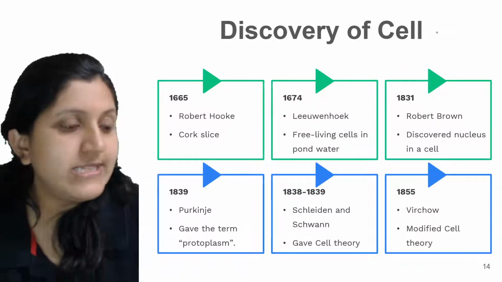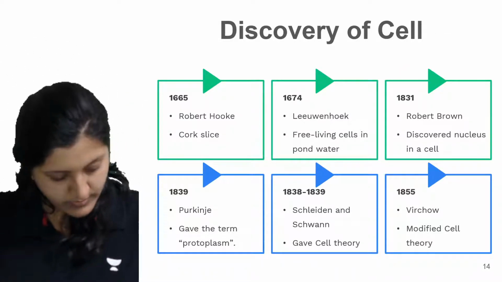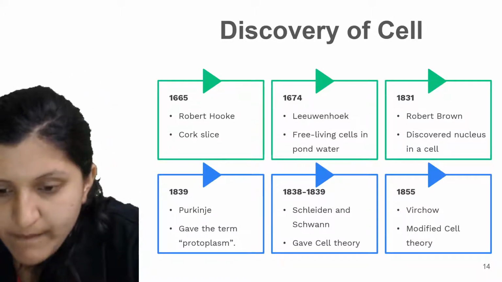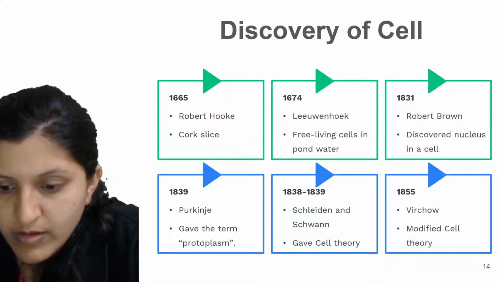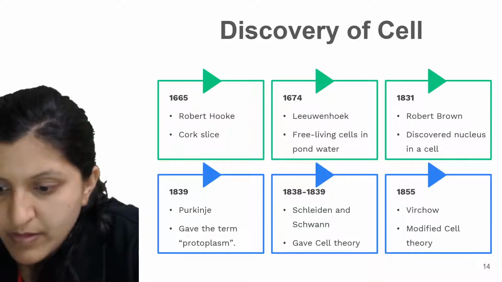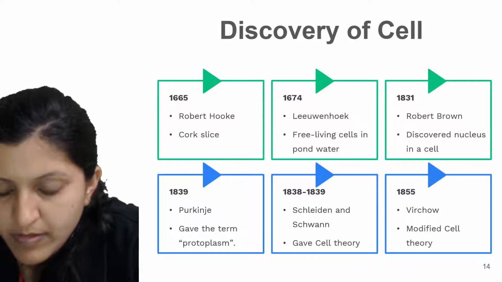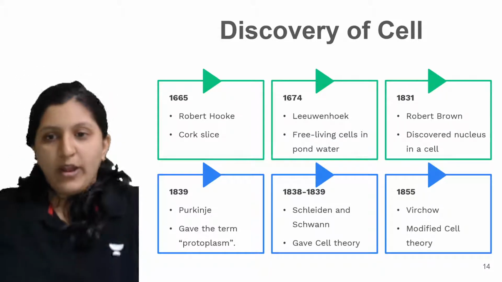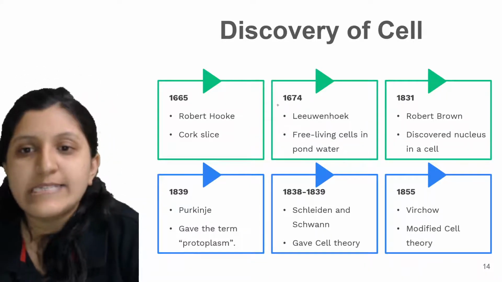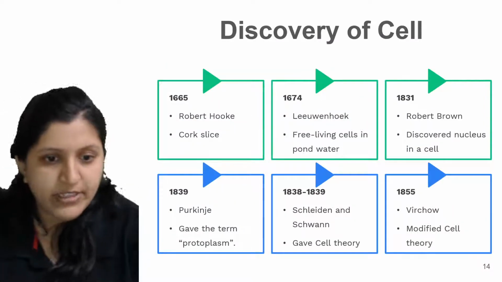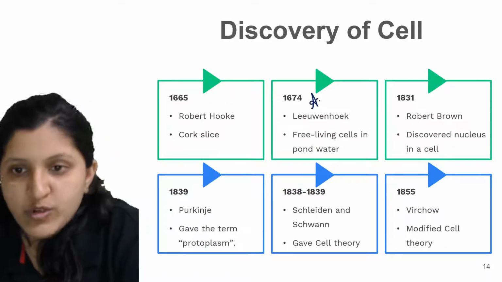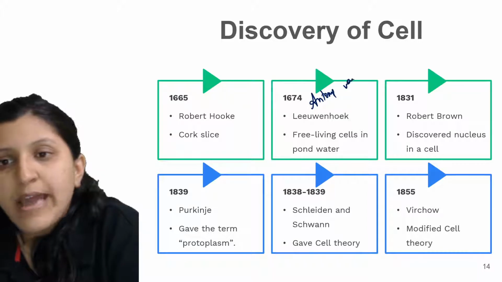Then in the year 1674, Antony van Leeuwenhoek, so the name of the scientist is Antony van Leeuwenhoek.